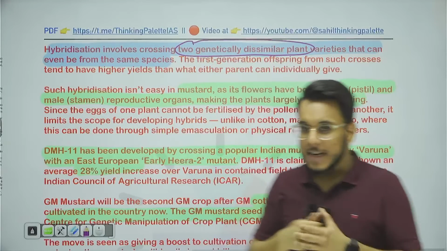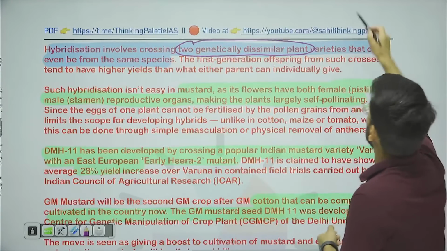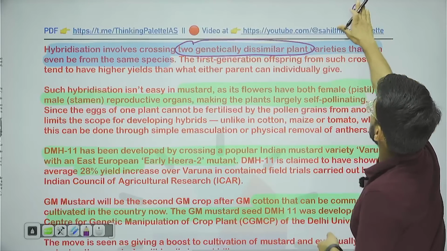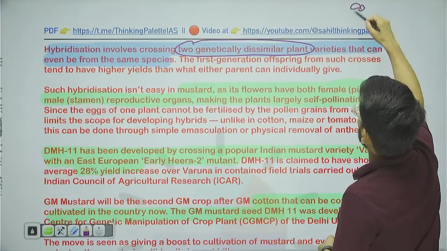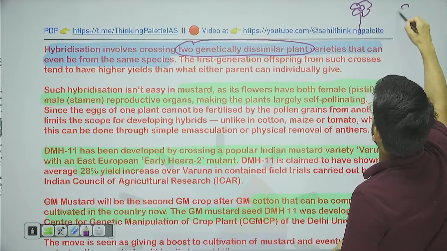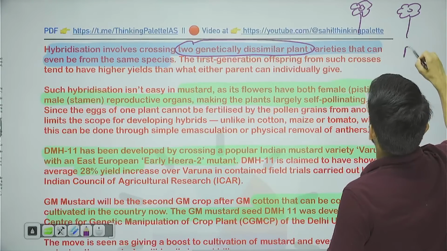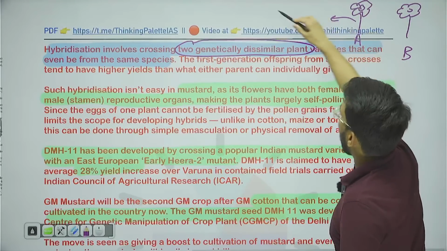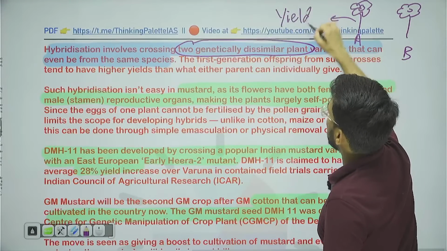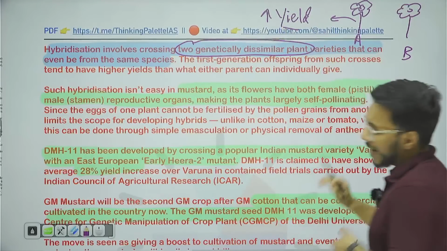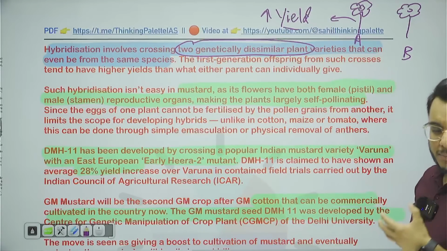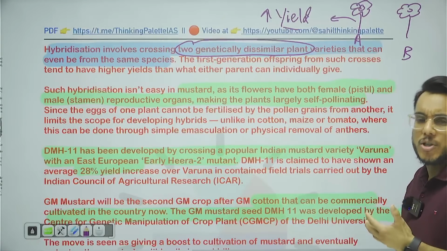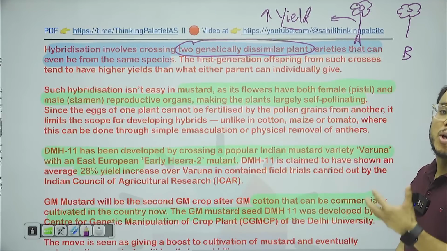Now, let me give you one example. Suppose there is A variety of mustard, and let's say there is B variety of mustard. A variety has high yield, but it is very sensitive to weather and moisture changes, and is prone to pests.